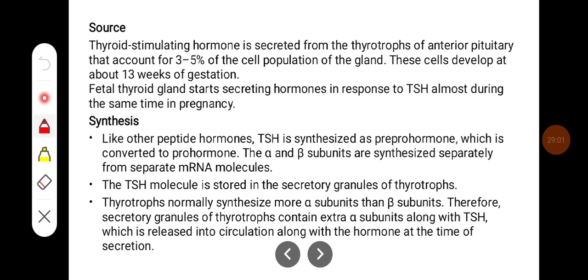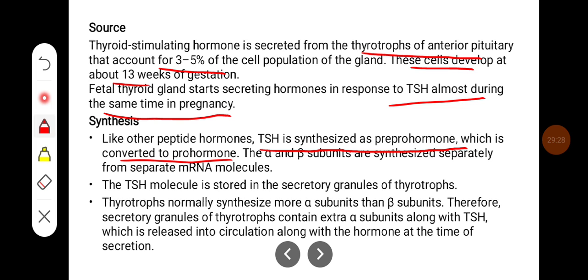Thyroid stimulating hormone is secreted from the thyrotrophs of the anterior pituitary and accounts for 3 to 5% of the cell population of the gland. These cells develop at about 13 weeks of gestation. The fetal thyroid gland starts secreting hormones in response to TSH almost during the same time in pregnancy. Like other peptide hormones, TSH is synthesized from a pre-hormone, which is converted to a prohormone.